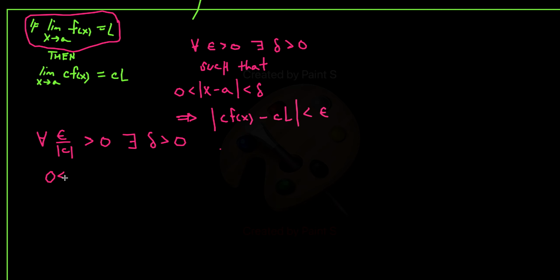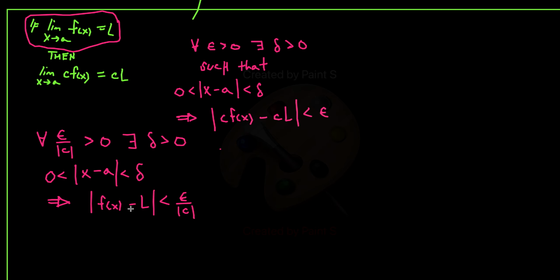So the statement here would be that as long as I choose an x within this delta of a, then I know that this function value will be within epsilon divided by the absolute value of c.